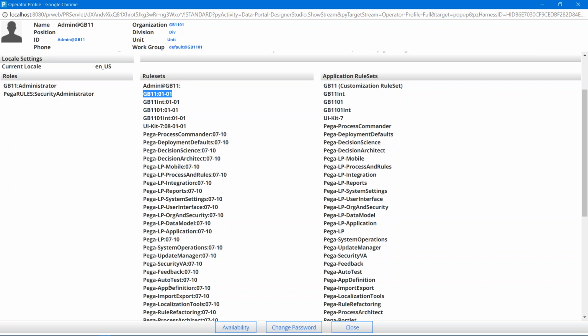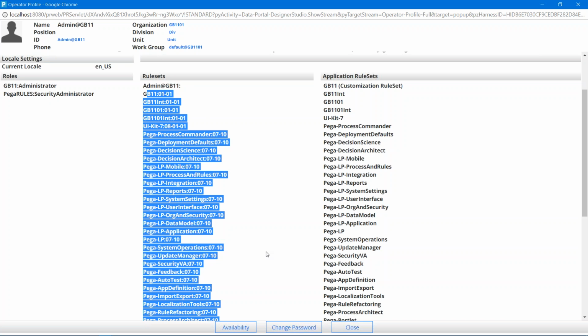Whenever you are working as a Pega developer, the only agenda you should have in your mind is how PRPC is going to behave at this point of time. That is the only thing that is going to answer most of your questions. So this particular order is nothing but our rule set stack.